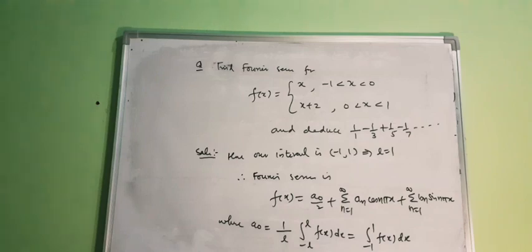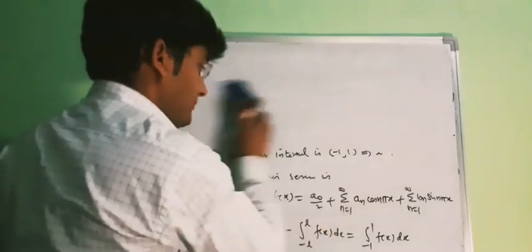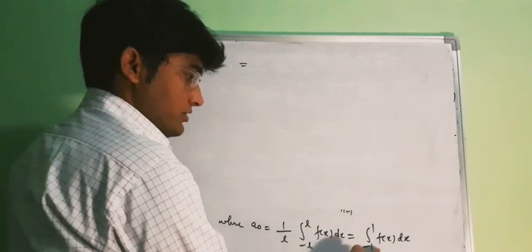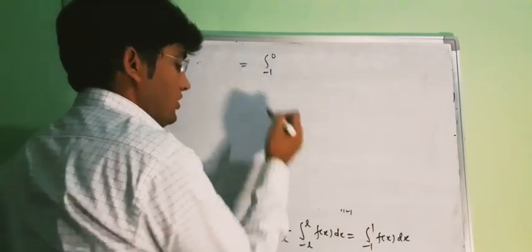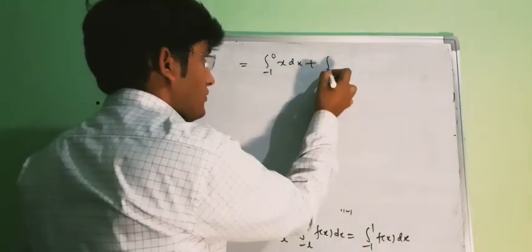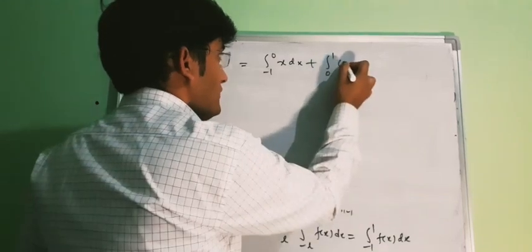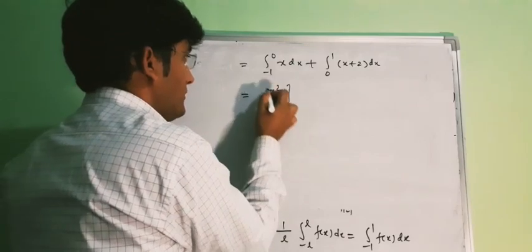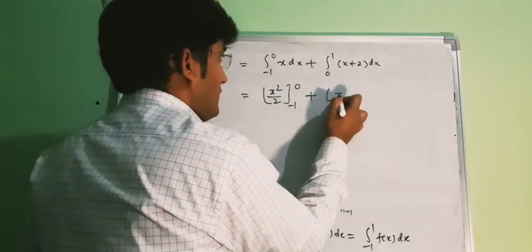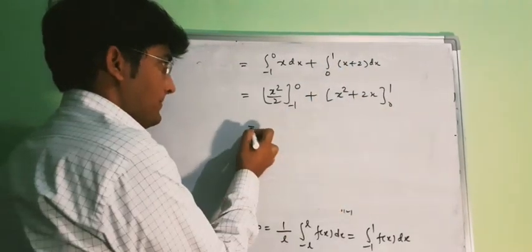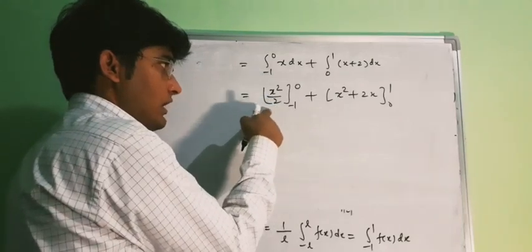Okay, here is the base 2. So this is equal to, we can partition this interval in two parts, one from -1 to 0, for which the value of the function is x, and for the other part, when x is from 0 to 1, the value of the function is x plus 2. So the integration of x will be x square by 2, with limits from -1 to 0, and here the integration of x plus 2 will be x square plus 2x, with limits from 0 to 1. Now here the upper limit will be 0 and the lower limit will be half.